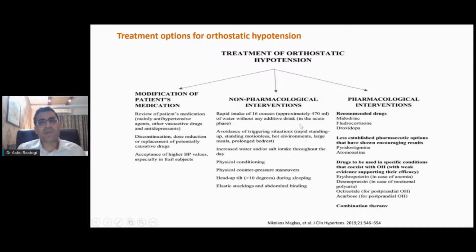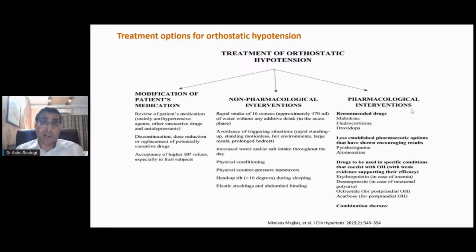But suppose you have done all these things, but still the patient does not improve. Yes, pharmacological interventions also have a role. Recommended drugs by the European Society of Cardiology or ACC/AHA are midodrine, fludrocortisone, or droxidopa. There are some less established drugs like pyridostigmine and atomoxetine. I will just discuss these.